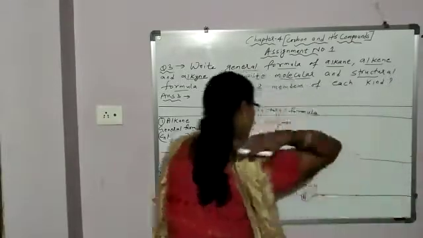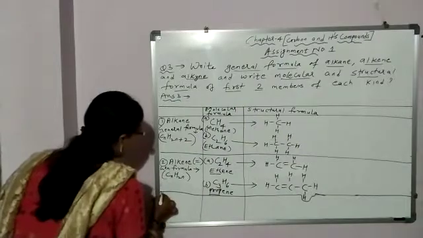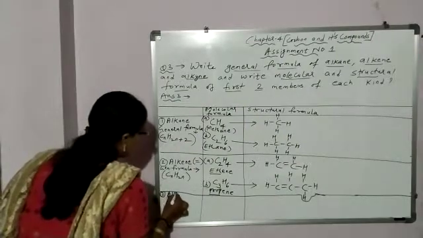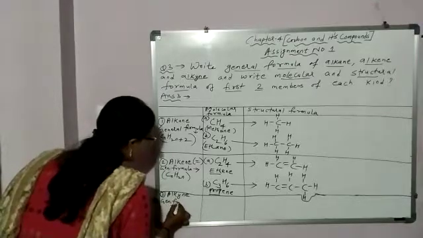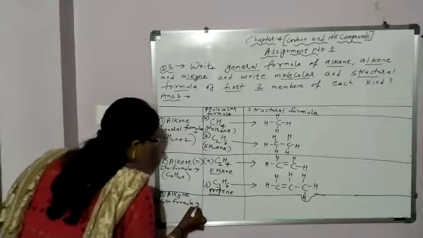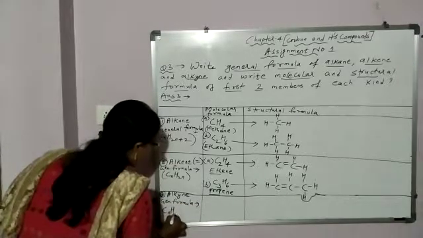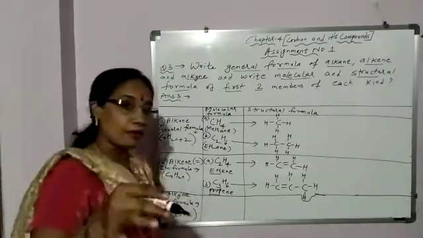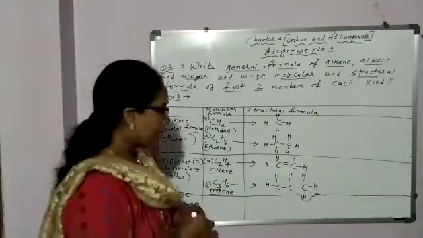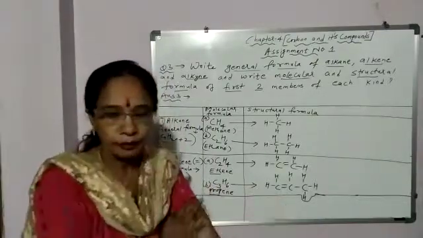Okay. Next, alkyne. Third. And for alkyne, the general formula is CnH2n minus 2, means hydrogen is double of carbon minus 2. And again the first member is not methane.